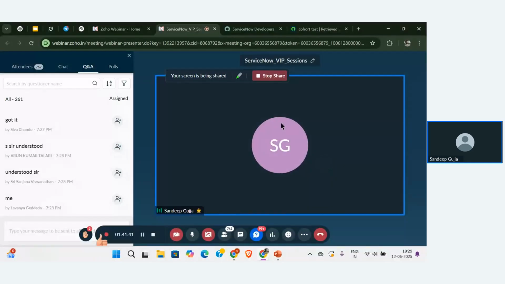Rather than that, if you are using it only a single time, then we can directly go with the retrieve update set. If you are going with the second option, that will be best when we are working multiple times on the update set. Try to go with the second way.